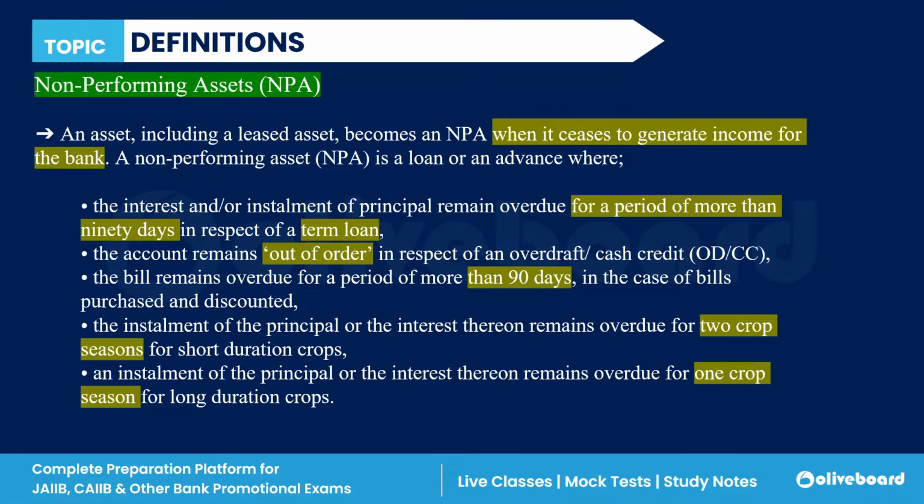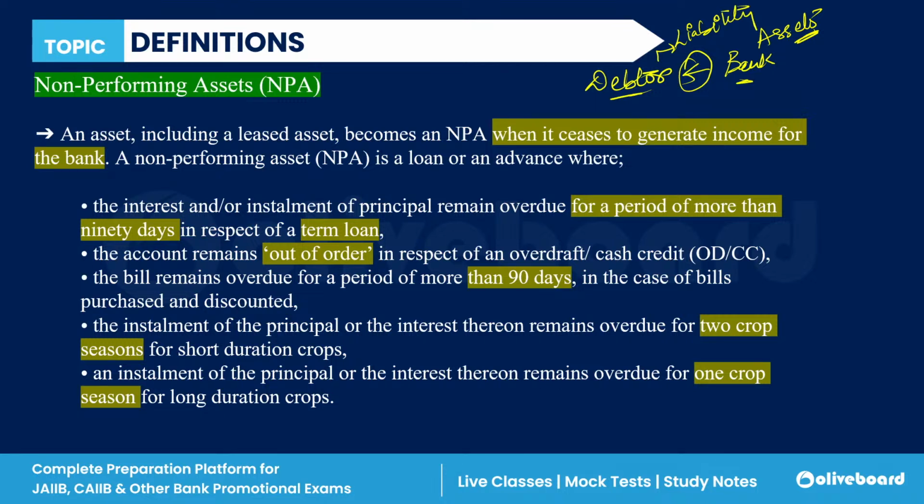Because you know that when a bank is giving a loan to a debtor, to any customer, this loan is considered as an asset for the bank because they earn income from this loan, and it is considered as a liability for the debtor.